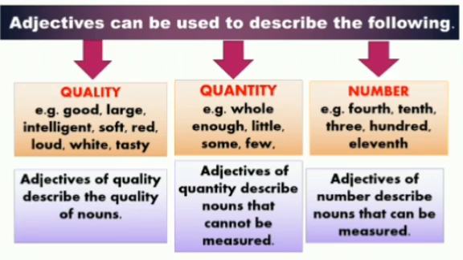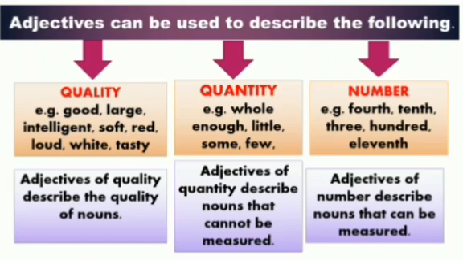Okay students, so now let's talk about what adjectives describe. Adjectives can be used to describe the following. Number 1, quality. Quality means something specific about the noun, how it looks, how it smells, how it sounds. Okay, what are the qualities of a noun? For example, good, large, intelligent, soft, red, loud, white, tasty. These words are all examples of adjectives of quality. Adjectives of quality describe the quality of nouns.